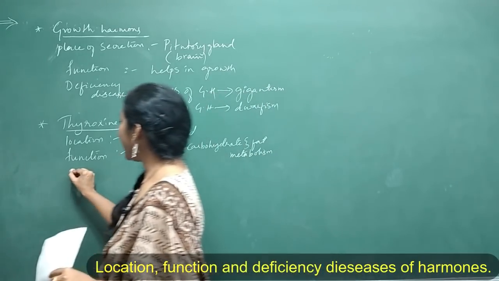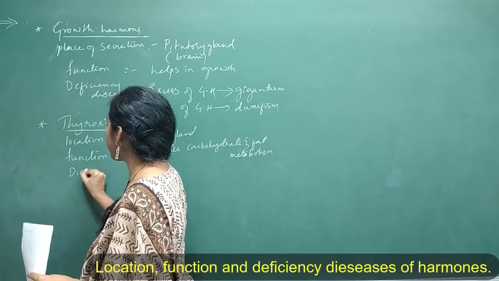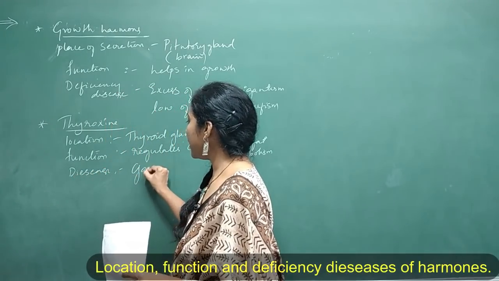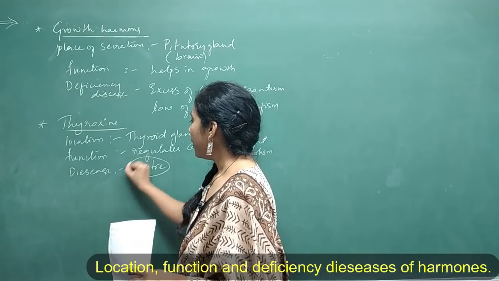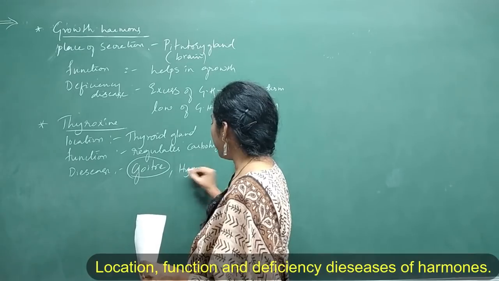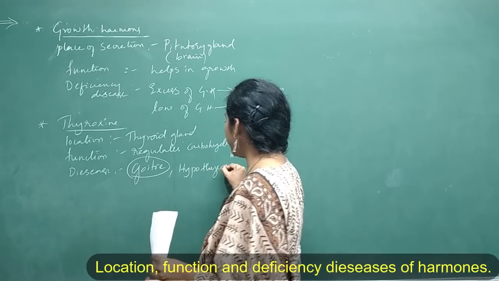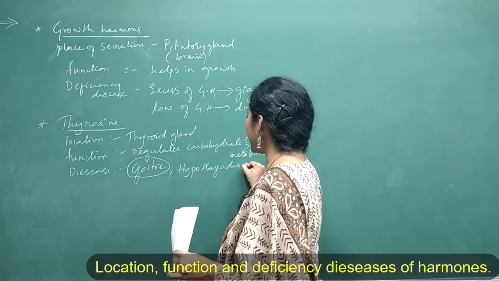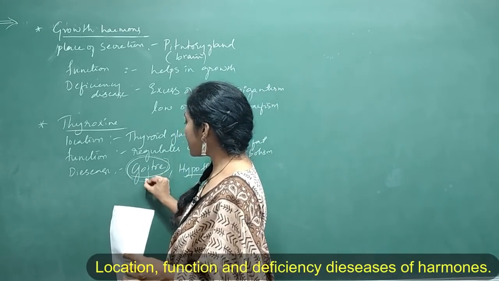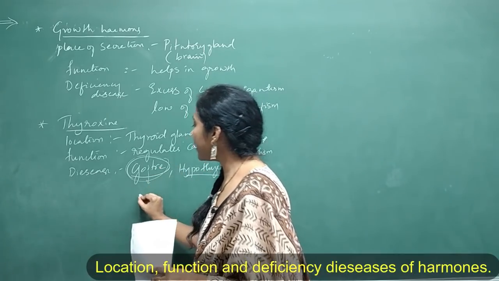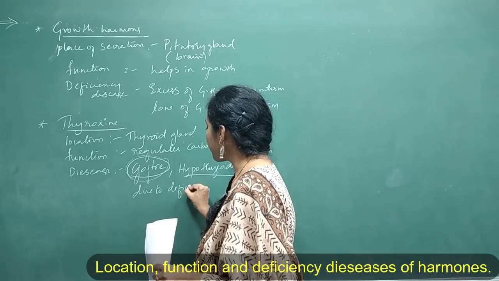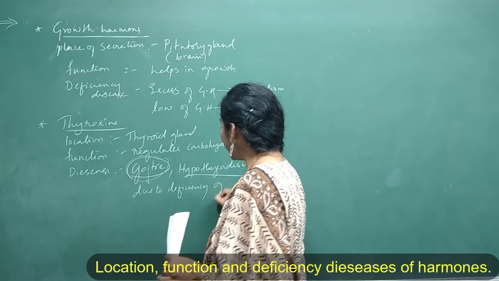And now the deficiency disease. See, deficiency disease is actually goiter, or I can say hypothyroidism, and hyperthyroidism also can be caused. And now you have to remember the disease called goiter. Actually, goiter is caused due to the deficiency of iodine.